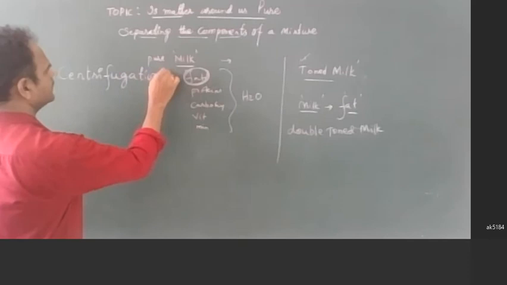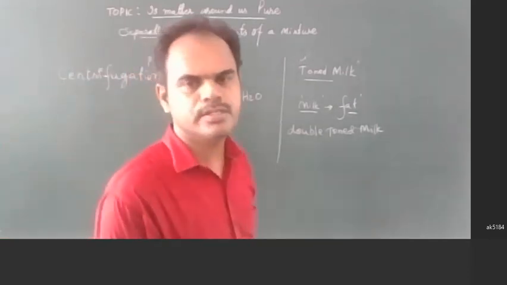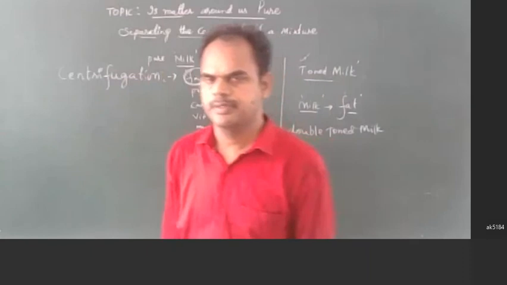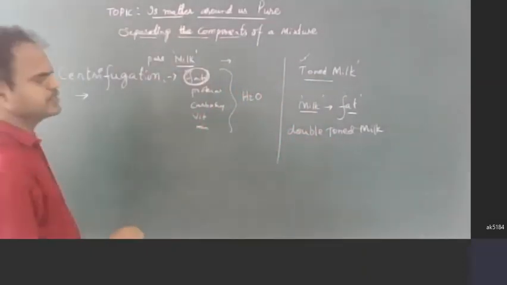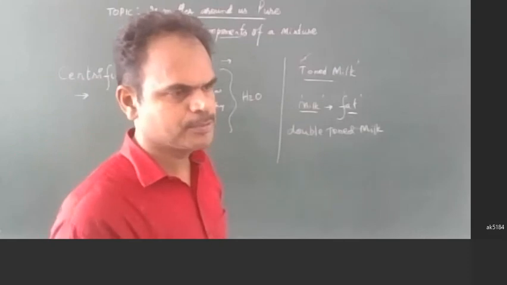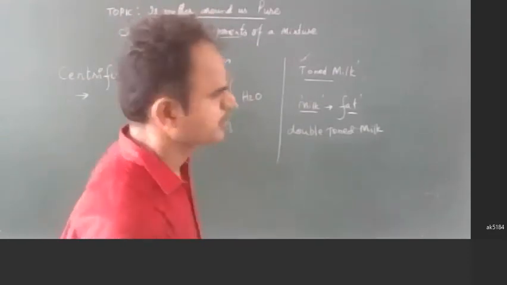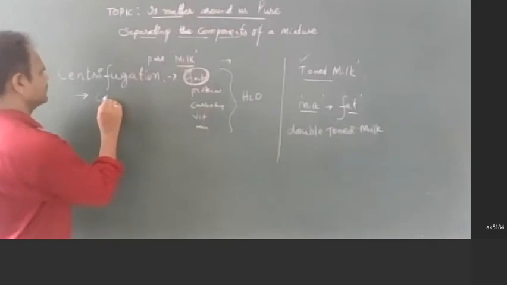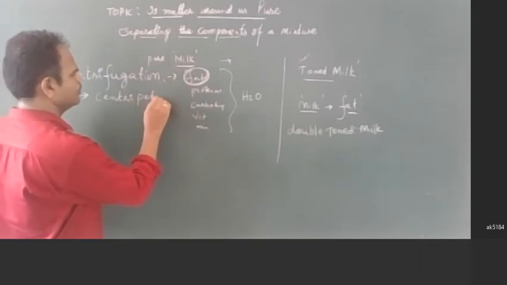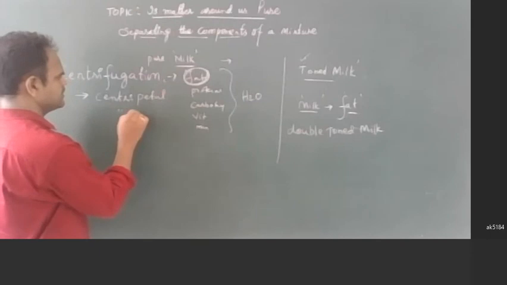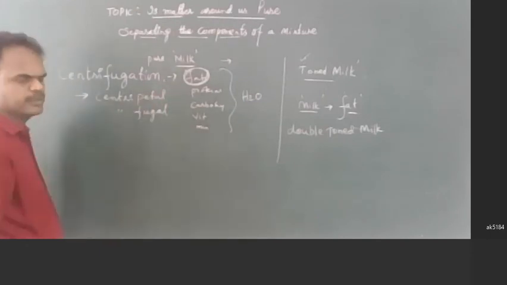What is the method called? Centrifugation. What is the centrifugation process? The process in which fat is removed from milk. Centrifugation depends upon the principle of centripetal force and centrifugal force. What is that? Centripetal force and centrifugal force, it works on that.